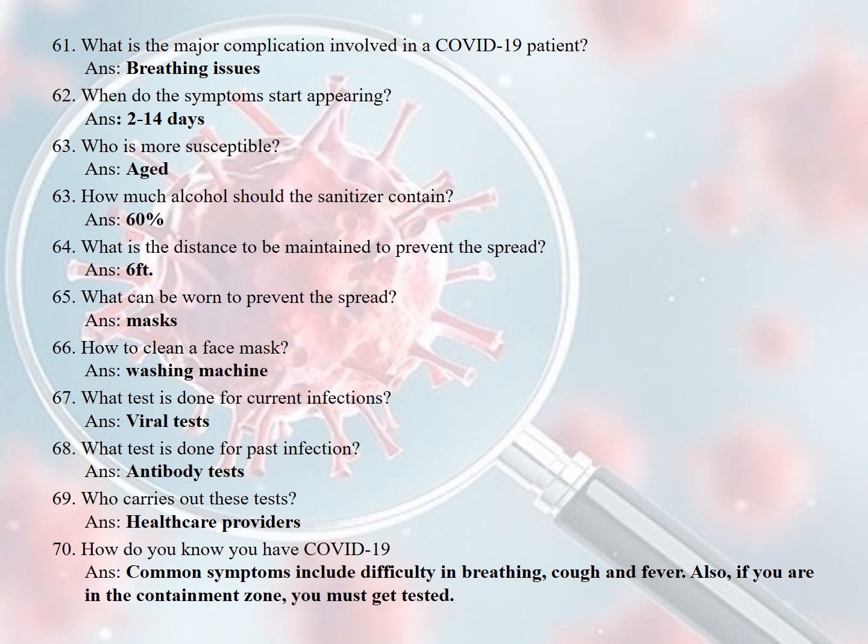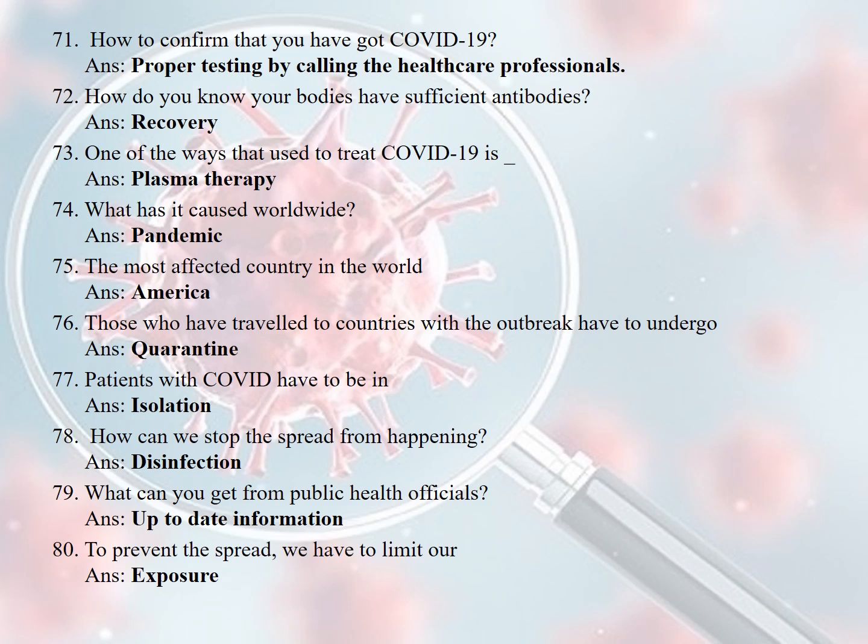What test is done for current infections? That is viral tests. What test is done for past infection? That is antibody test. Who carries out these tests? Healthcare providers. How do you know you have COVID-19? Common symptoms include difficulty in breathing, cough and fever. Also, if you are in a containment zone, you must get tested. How do you confirm you have COVID-19? Proper testing by calling the healthcare professionals.